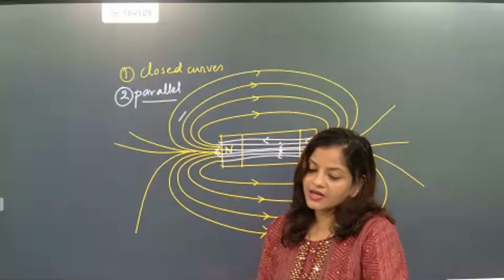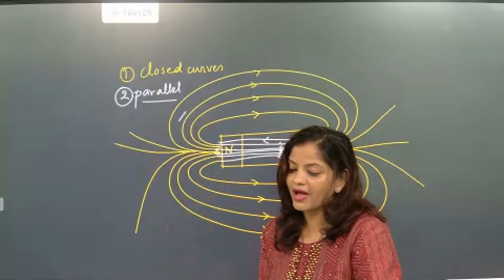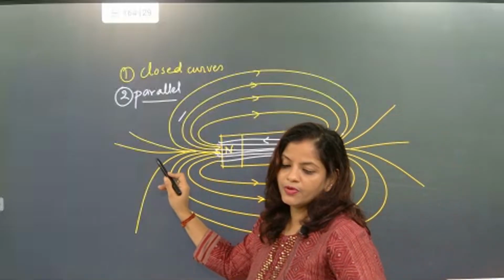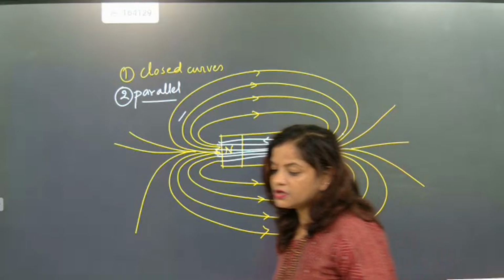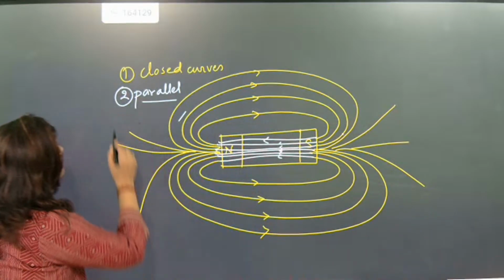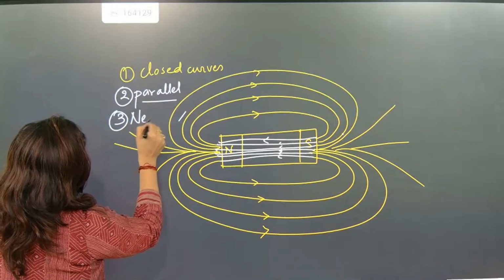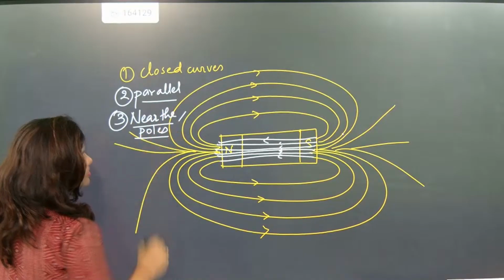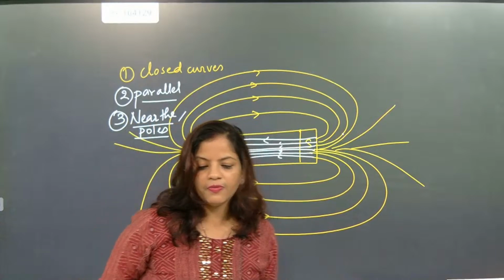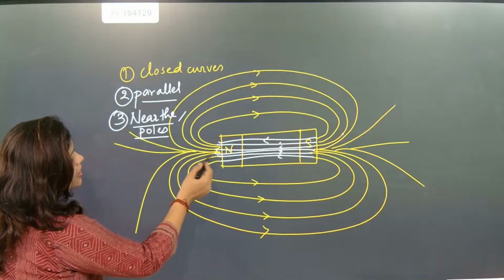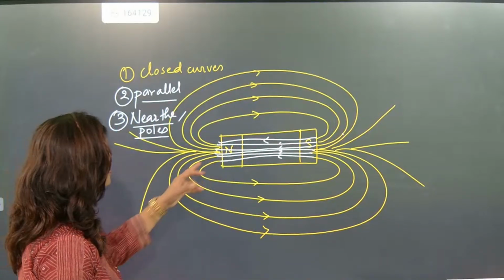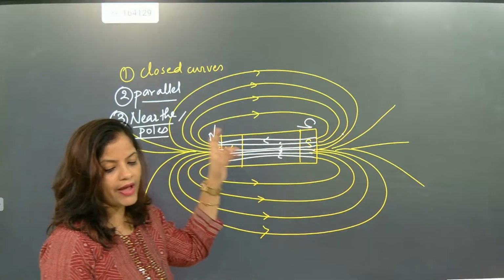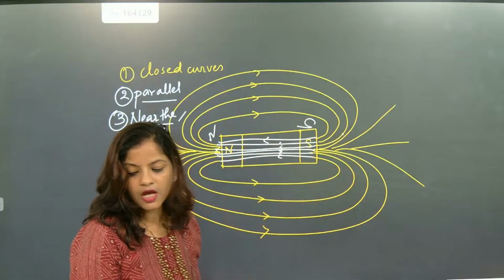Now where can we get more strength of the magnet? Where can the strength of the magnet be more? The strength of the magnet will be more near the poles. The third point is that the strength of the magnet will be more near the poles. If somebody asks you where the strength of the magnet will be, because the lines are coming out in the north pole direction and south pole direction, definitely the strength will be near the poles.